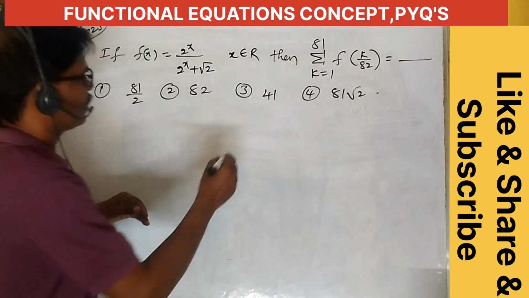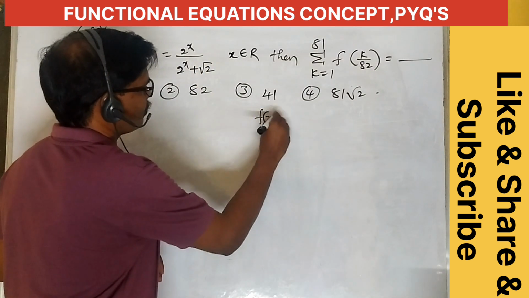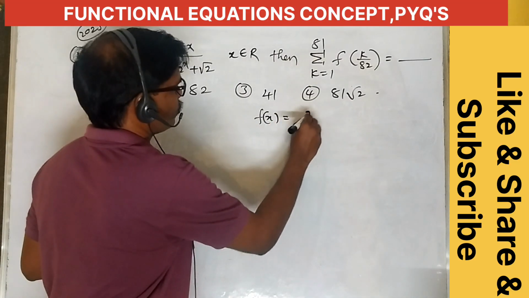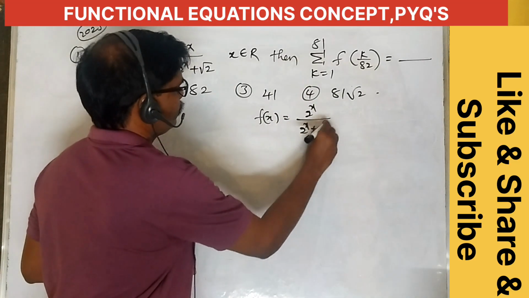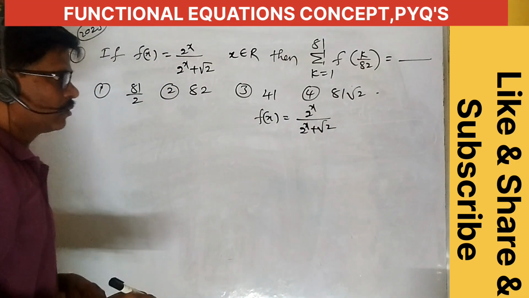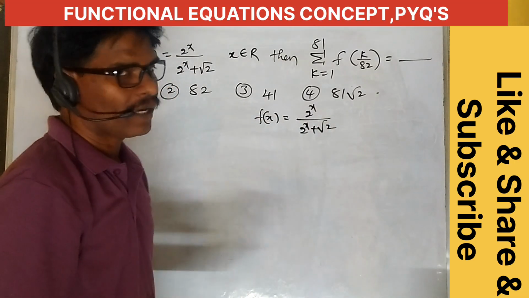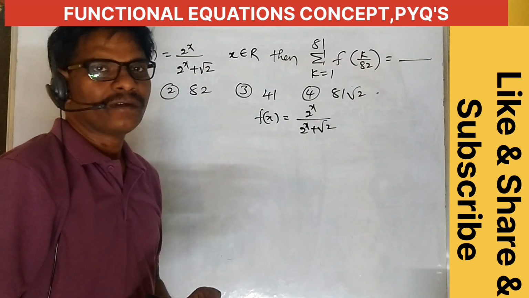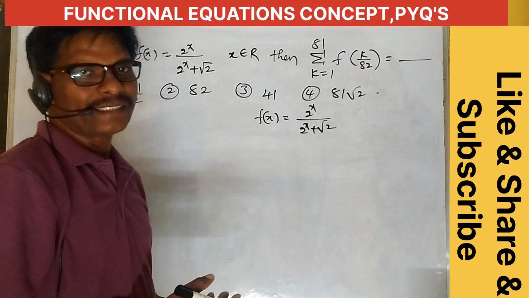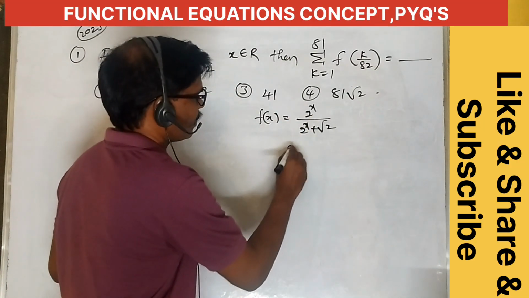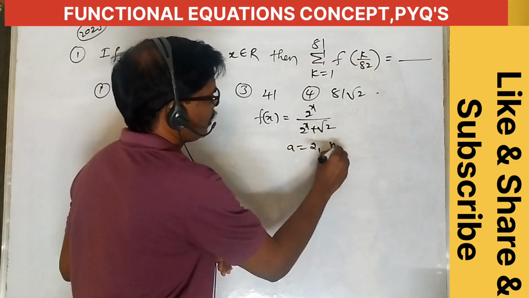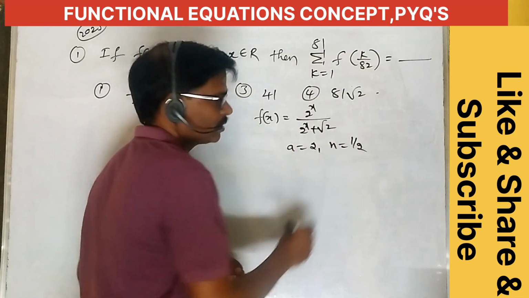What is the given function? The given function f of x is equal to 2 power x by 2 power x plus root 2. Okay, here what is the formula? f of x plus f of 2n minus x equals 1. What is the a value here? a is equal to 2. What is n? n is equal to 1 by 2.